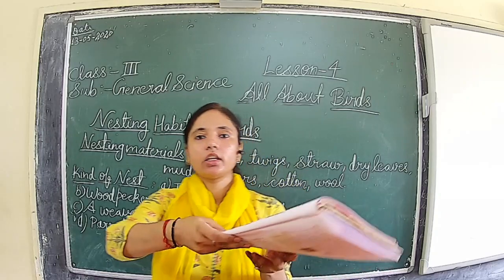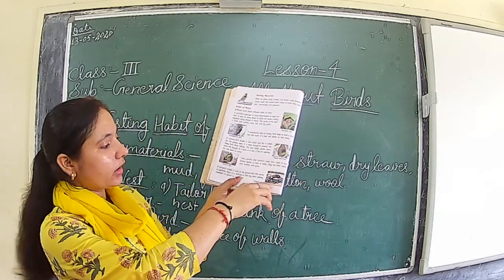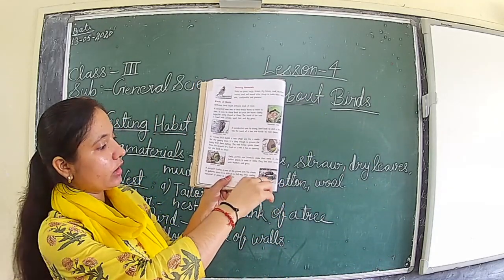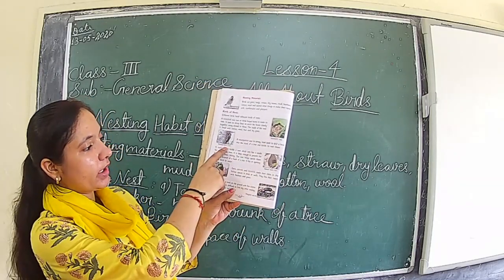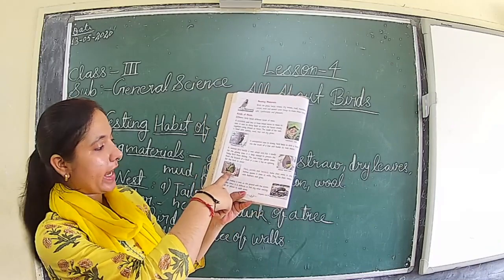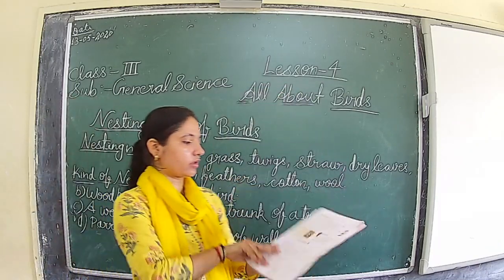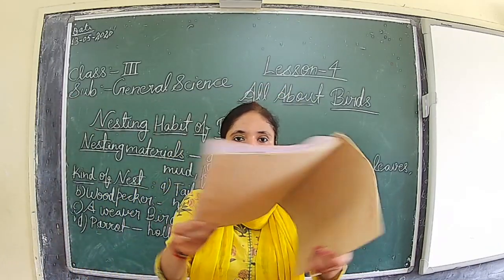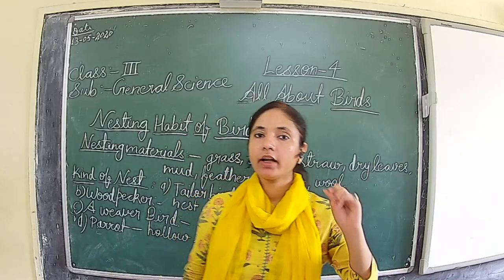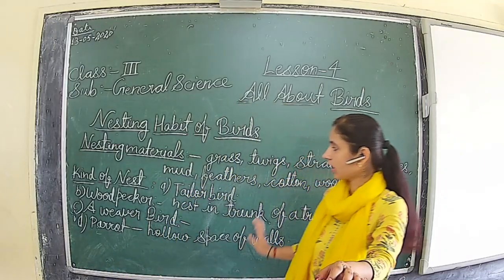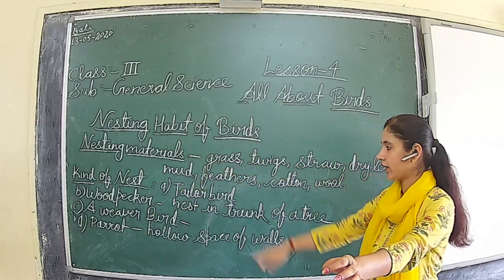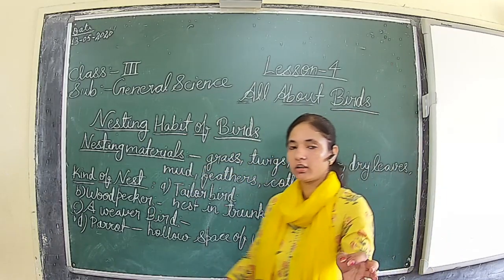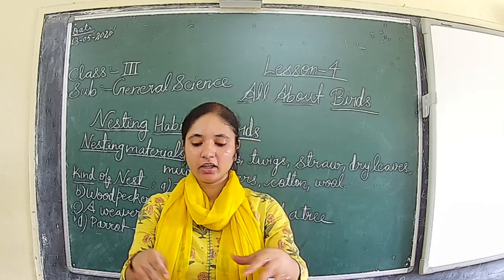So here you can see the place or the nest of the penguins. They are using the stones here. So this is the penguin's nest. Tailor bird, woodpecker nest, weaver bird nest, parrot nest, and penguin nest. So that's all about this chapter. And tomorrow we will do the exercise of this chapter. Okay. So this is the nesting habit of birds we have seen, nesting material and kinds of nests also we have seen. So that's all for today. Thank you.